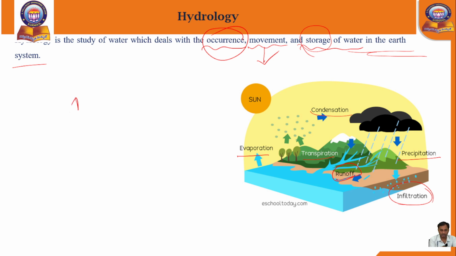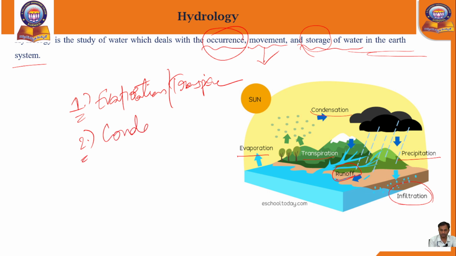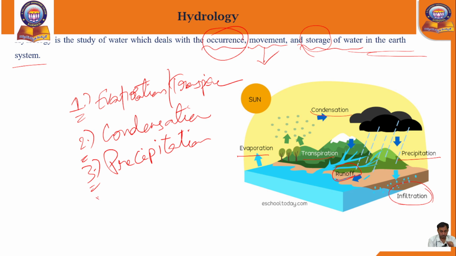I will write here. The first one is evaporation or else transpiration. Next, the second one is condensation, and the third one is precipitation. The fourth one is runoff or infiltration.